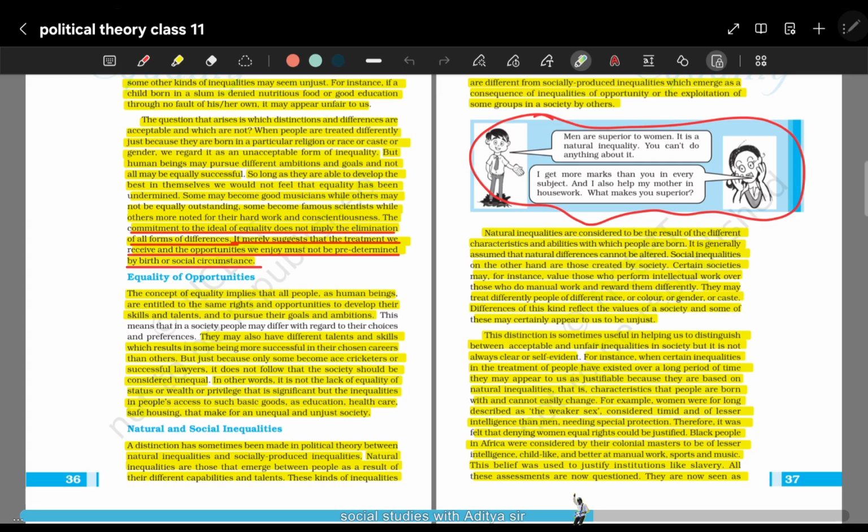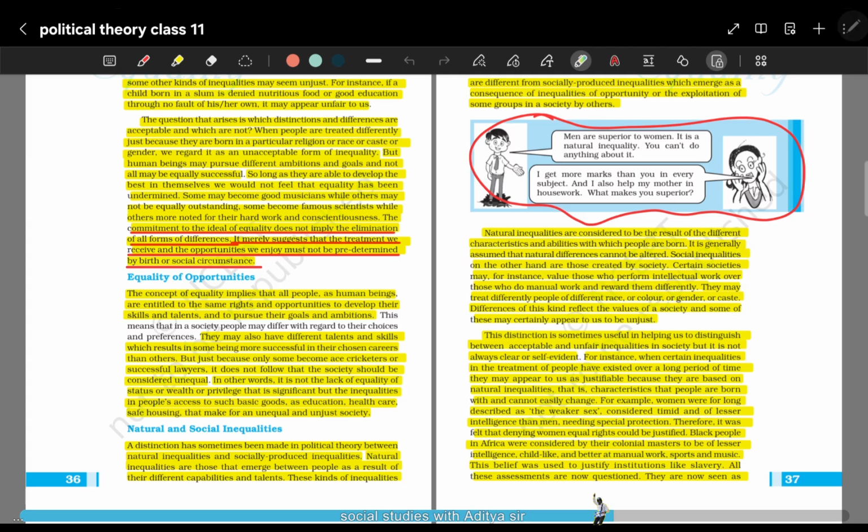And sometimes what happens is that when these inequalities are followed for a long time, right, when they have existed over a long period of time, these inequalities become justifiable. Okay, we are seeing for the past 100 years that women are this way, so women are this way only. So this becomes a justifiable stereotype, because people think this is based on natural inequality, but it is not a natural inequality, rather it is because of a situation that has taken place over the past 100 years or a few years.